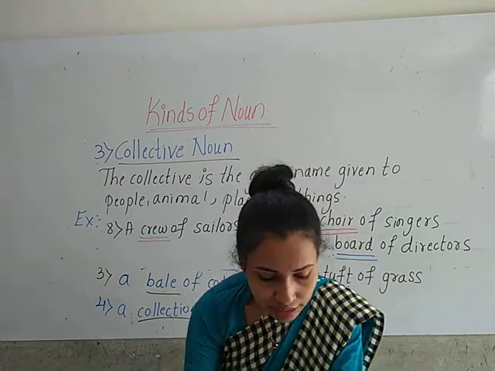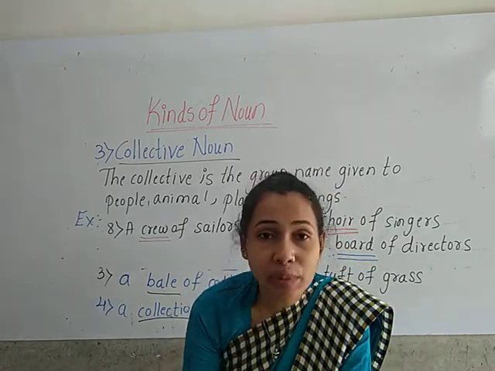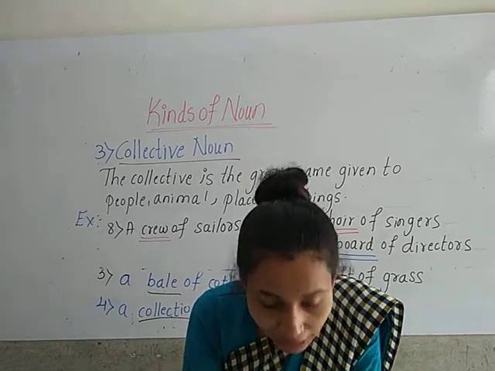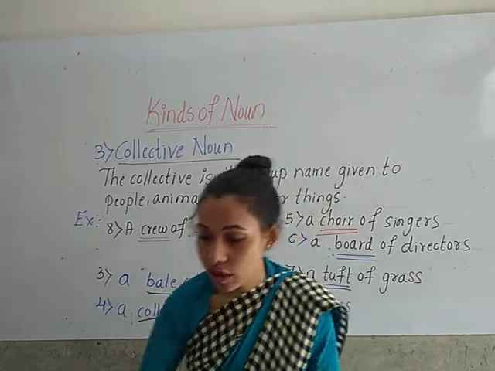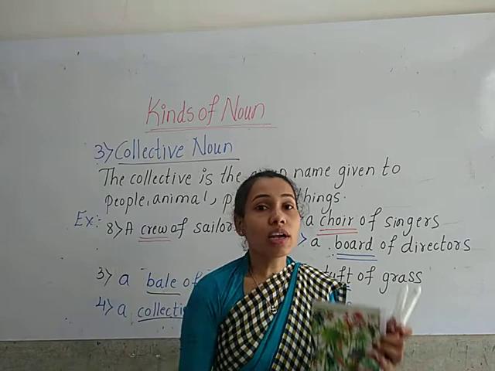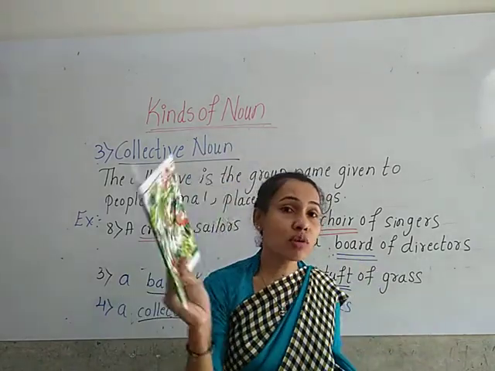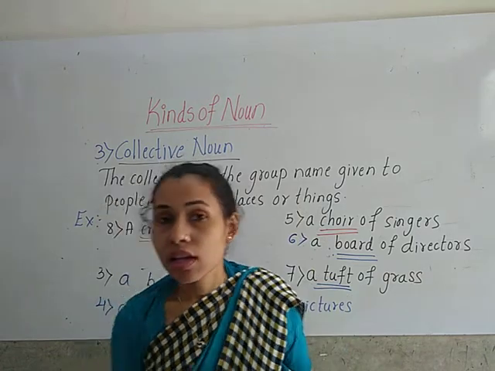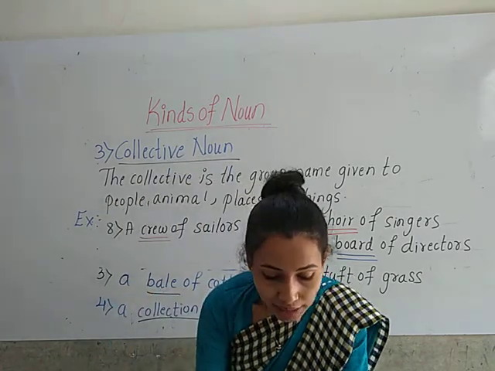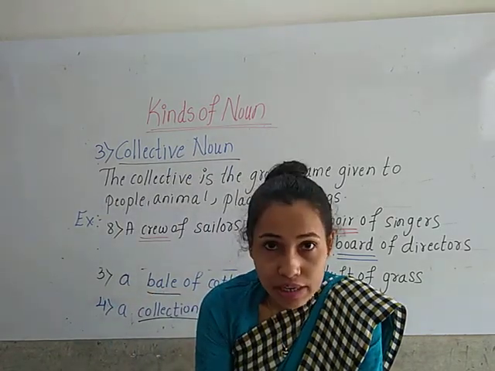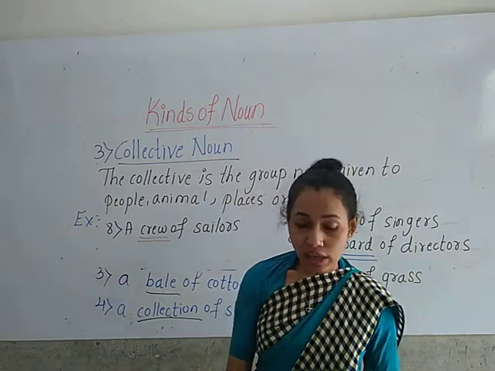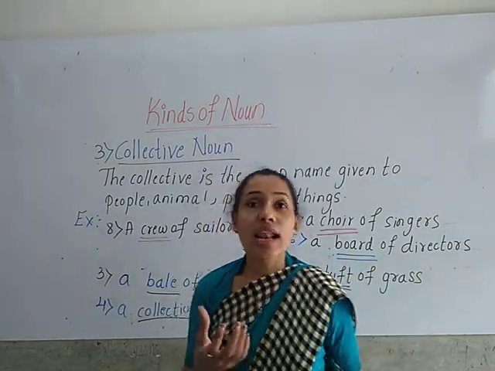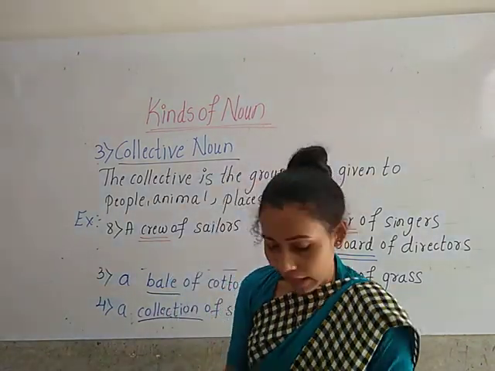Now look at the ninth one, children. A library or pile of books. Okay, children. So here what is the group name of many books, children? It should be pile or library. Okay. The group name for the books is library or pile.